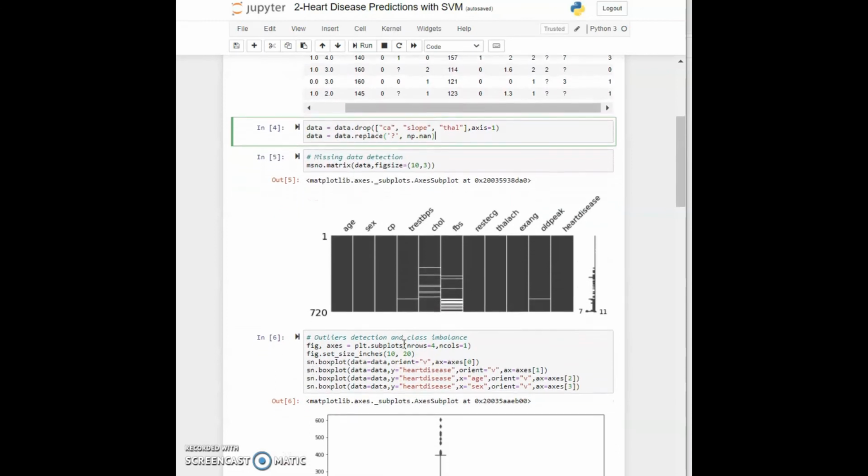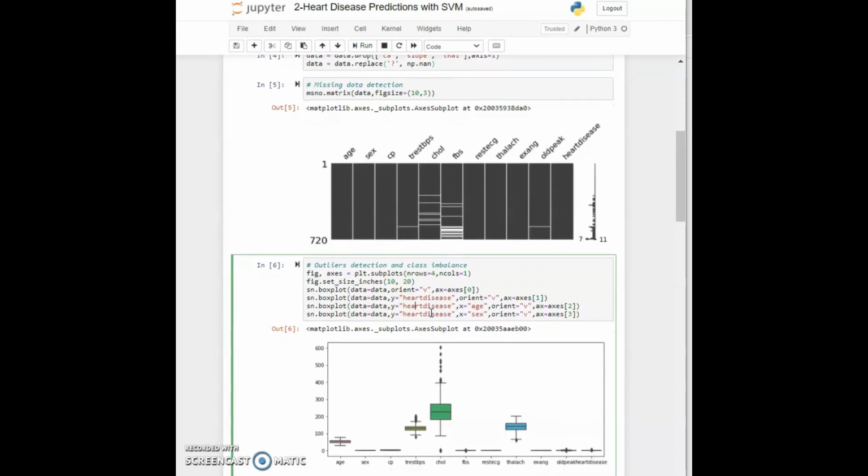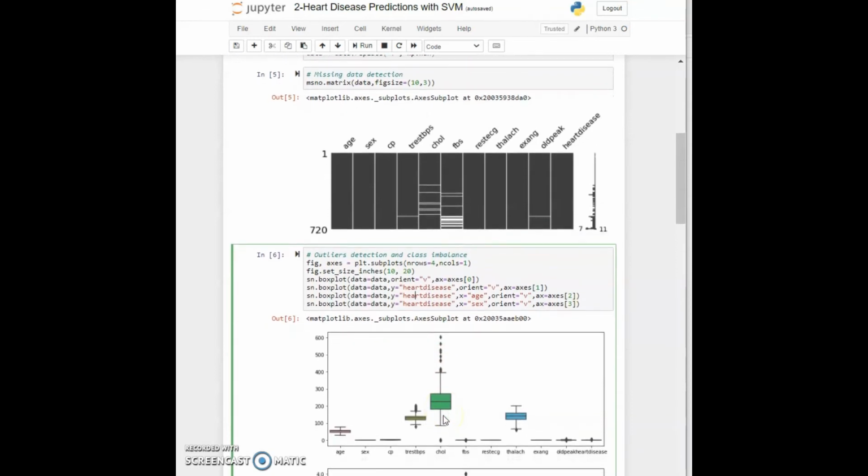So now in cell 6, let's draw this data and see what the outlier situation is here. So we will check the distribution of the data using box plots, and we will have a look at the outliers. But what is more important here in this picture is that we can see we are having a class imbalance.